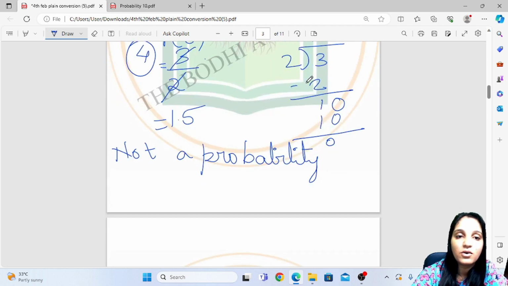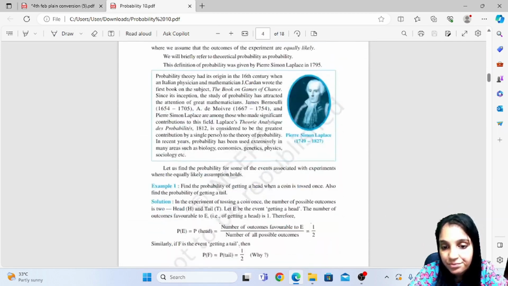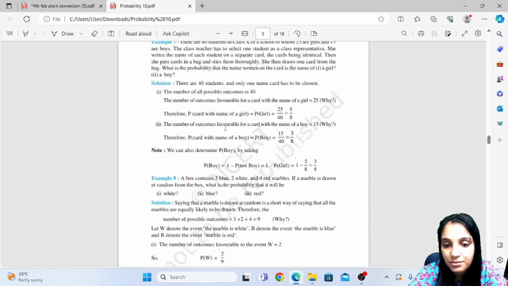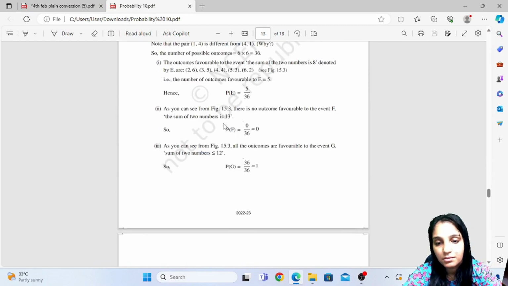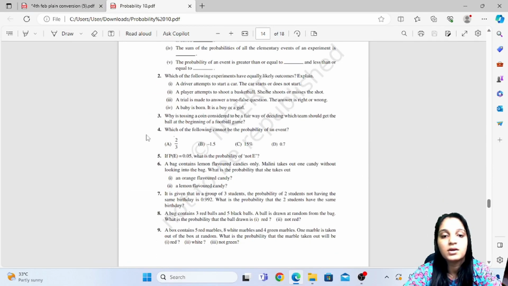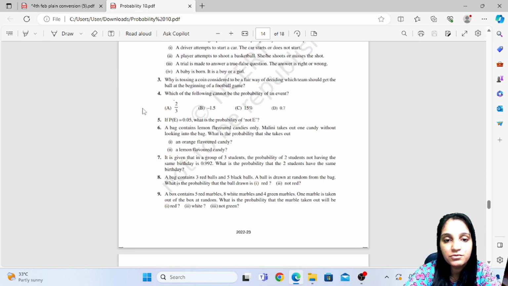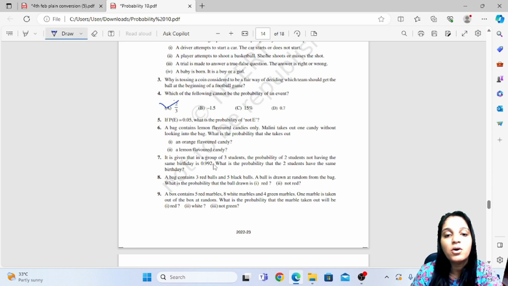Okay, we'll solve the exercise problem here, exercise 15.1, fourth problem. Now see here, same problem it is written. First, 2 upon 3.